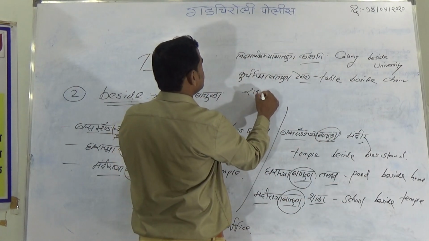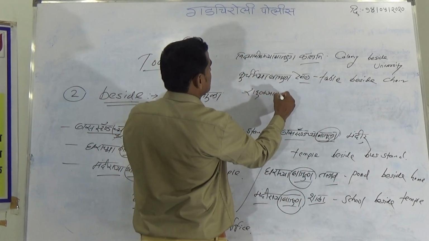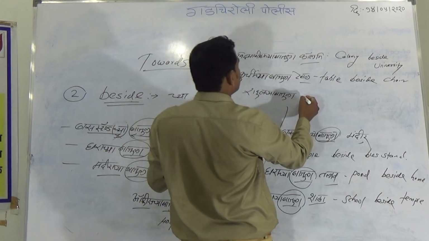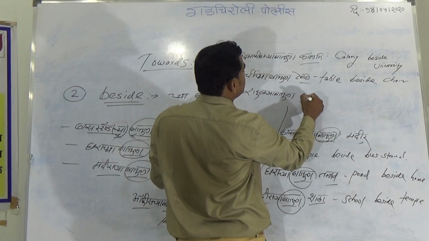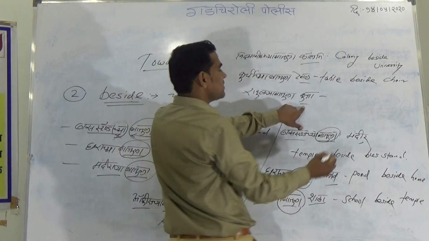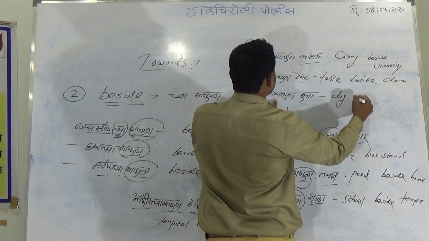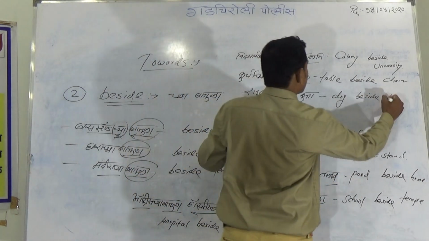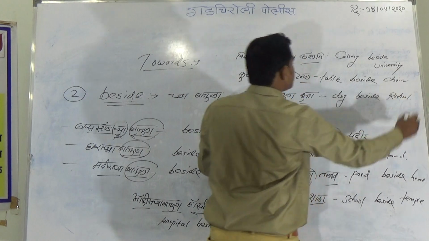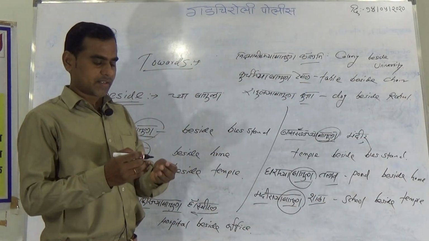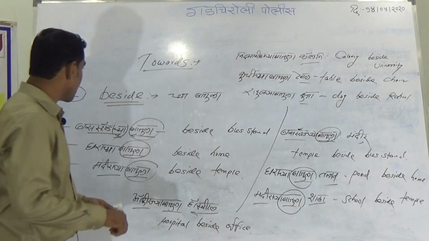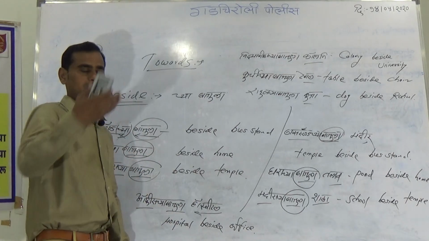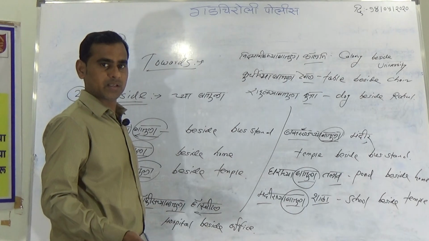राहुलच्या बाजूला कुत्रा. Write this in reverse order: dog beside Rahul. So this is how we can make these expressions into English from Marathi. It's so simple. Simply write them in reverse order from Marathi to English.